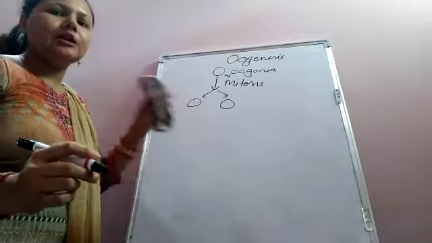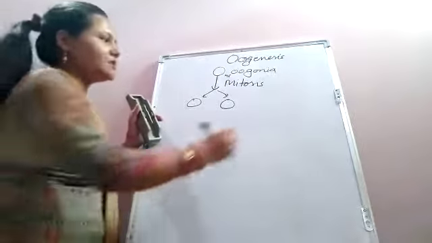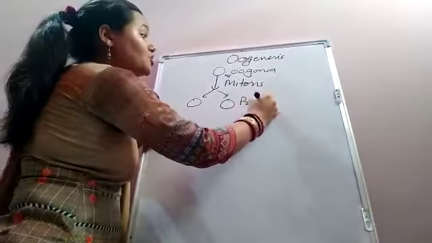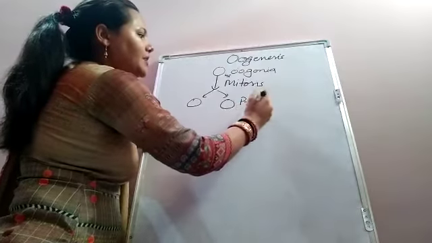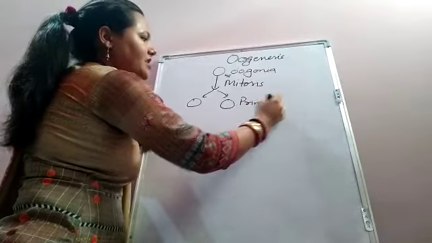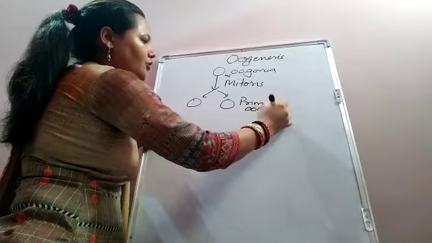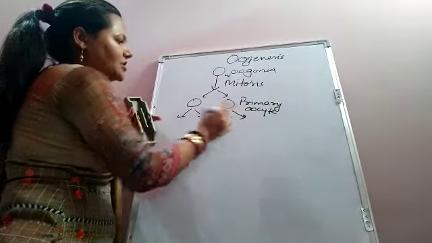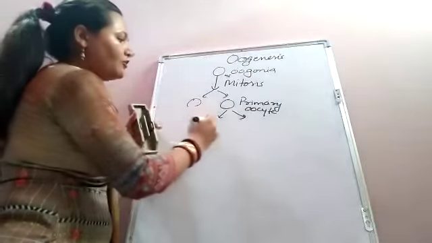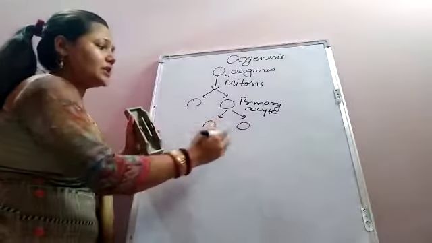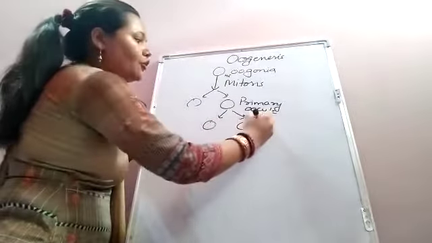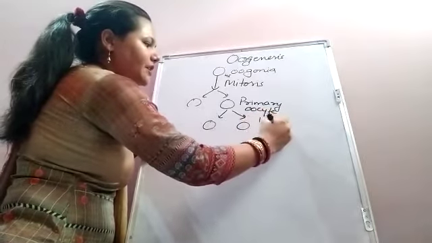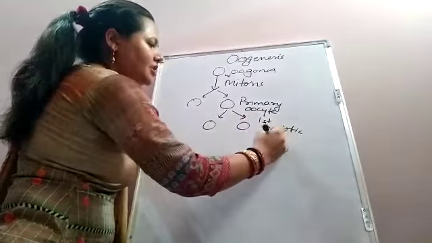These 2 cells are termed primary oocytes. The primary oocyte will further undergo the first meiotic division.